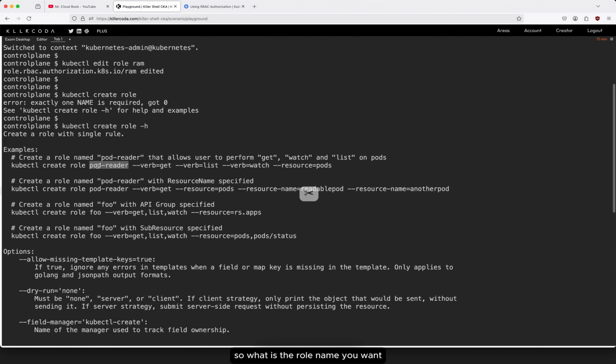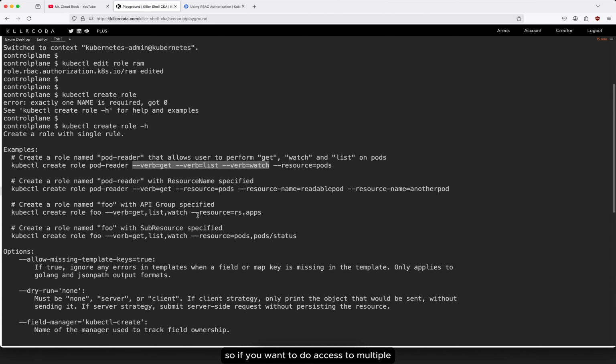So what is the role name you want? Which role you want? You can provide anything, rom or anything. So verb, like what you want to give the access to: get, edit, see, delete, create, everything. You can use a comma instead of providing --verb multiple times. You can use it like this. See, this is the simple format. This is for beginners.